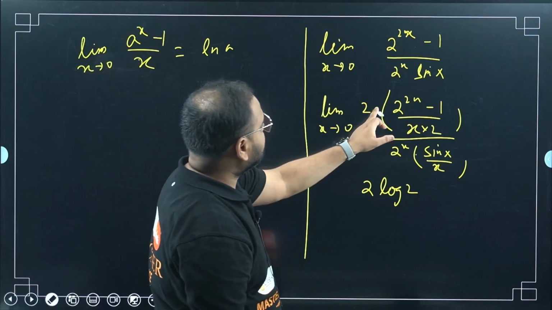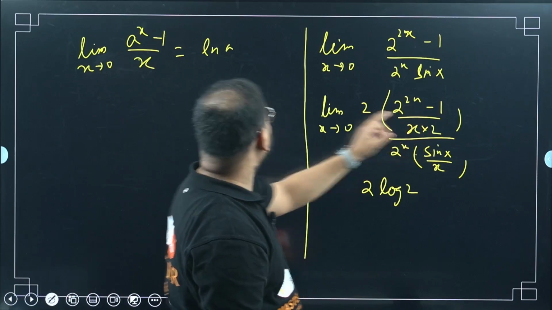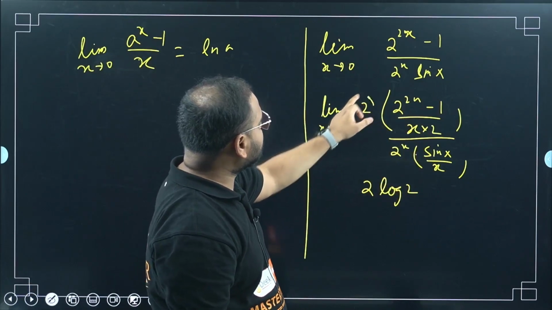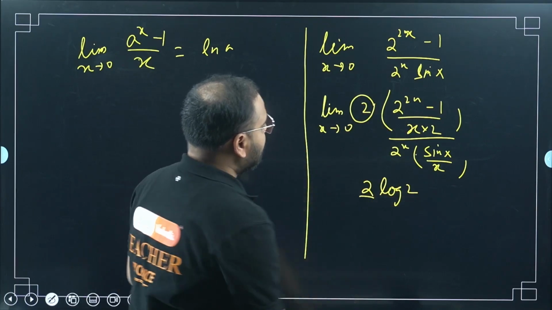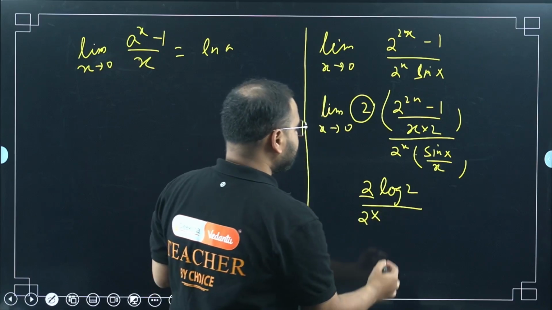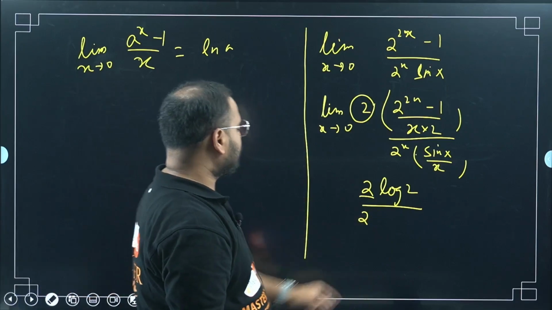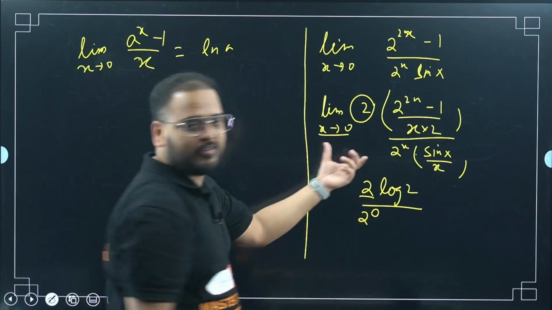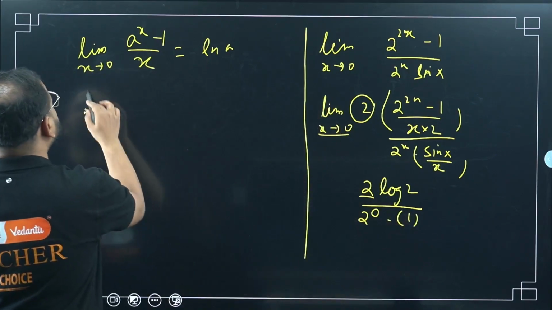If I do that, what I'm going to get? So see, now 2x, 2x, so a power x, a is 2 in this case, so ln 2, and this 2 is outside, right? So that's what is written here. Please check, 2 log 2, okay? And what about the denominator? Simply 2 power x, okay? And 2 power x is what? X is 0, bacha. I have applied the limit. So this is after application of limit. So 2 power 0, and this will be simply 1. Same formula, remember this?